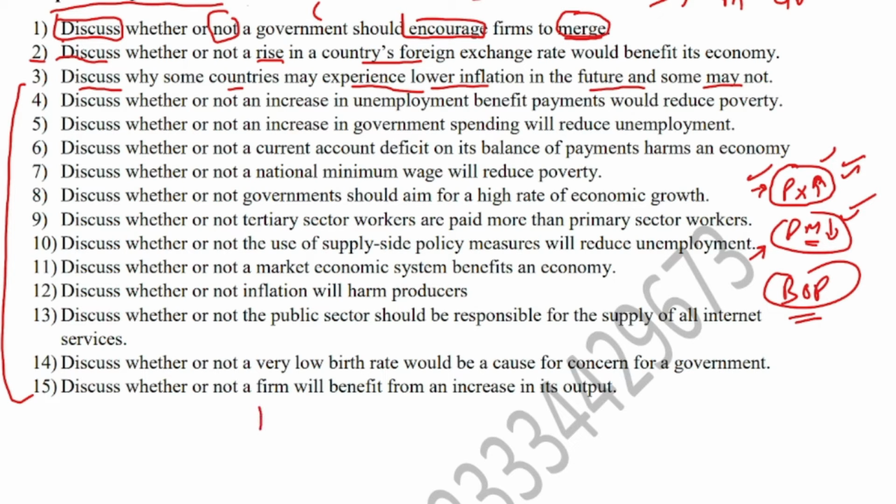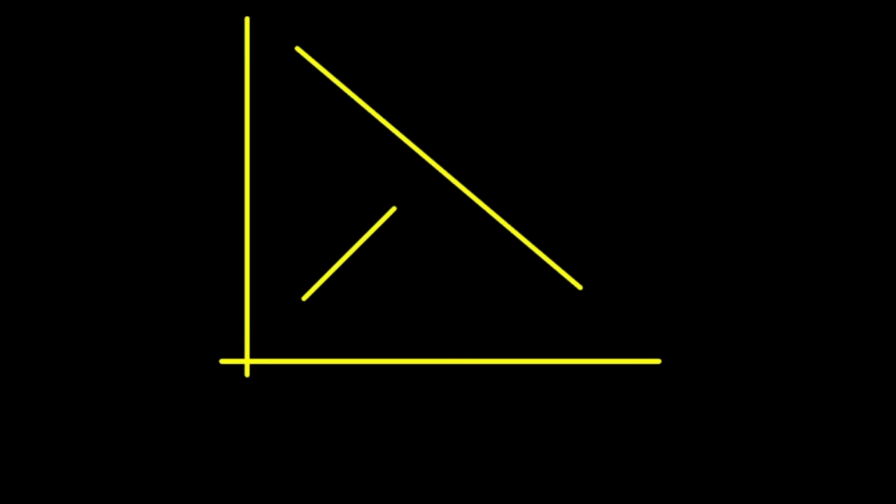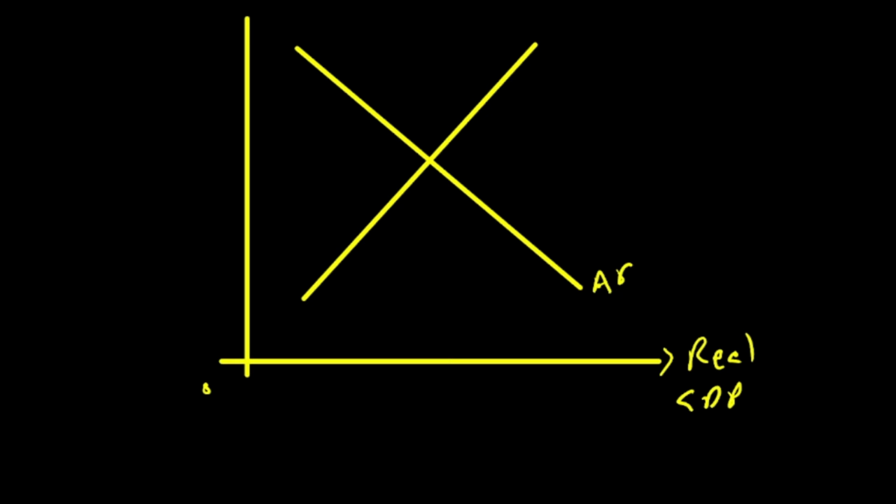If you wish, you can make the diagram, but this diagram is not compulsory to make. However, you can just discuss it. So let me show you the diagram on this blackboard. So you can draw a diagram like this. So this is aggregate demand, this is aggregate supply. So I'm making straight lines. You can make them a little curved as well, although it makes no difference. If you make straight lines, it's correct, and if you make a little curved line, that is also perfect.